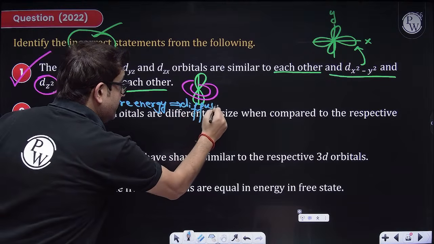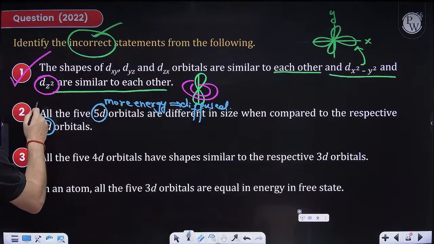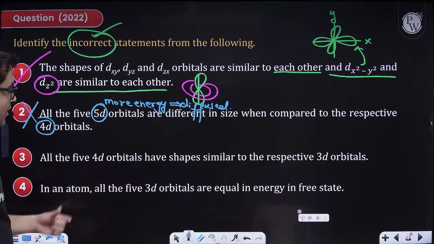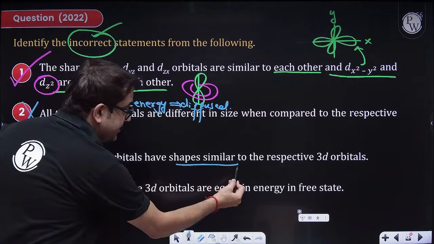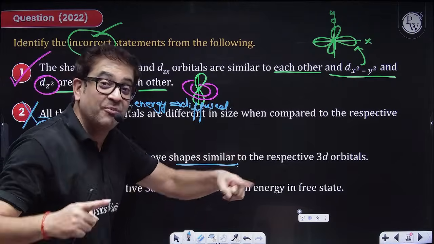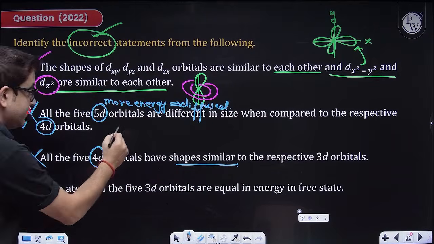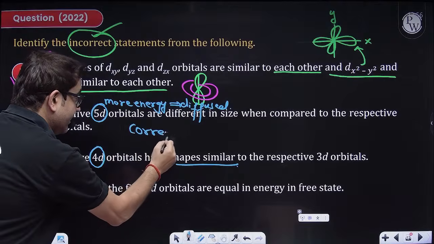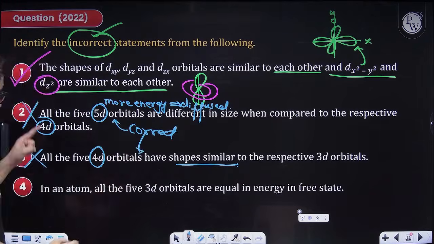The shape will be the same, but the size will be more. So because this is correct, it is not an answer. All 5 4d orbitals have the same shape, but size is different. More energy, more size. I'm not saying they are incorrect, they are definitely correct, therefore not an answer.